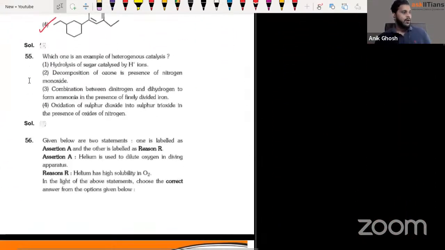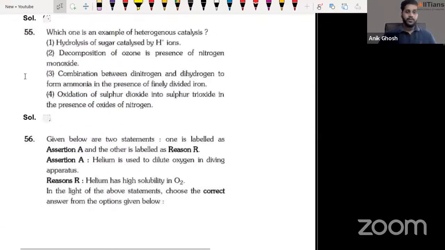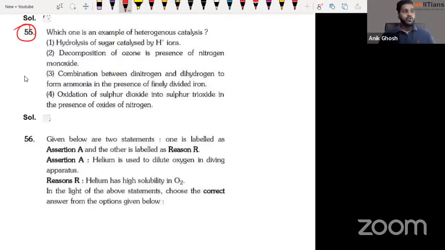Okay, now coming to the next one: which of the following is an example of heterogeneous catalysis? So, guys, what are you going to do for this? It's a very simple question. Heterogeneous catalysis means your reactant and product would be in a different phase and your catalyst would be in a separate phase. That's called heterogeneous catalysis. So, hydrolysis of sugar catalyzed by H plus ion. When we are hydrolyzing sugar and the H plus ion is the catalyst, you can understand that the sugar is dissolved in water, so it's in a liquid state. H plus ion means definitely it's an acid, so it's in a liquid state, so it's not going to be the answer.